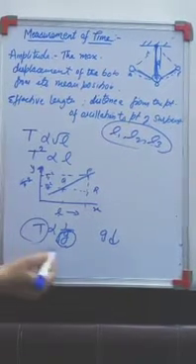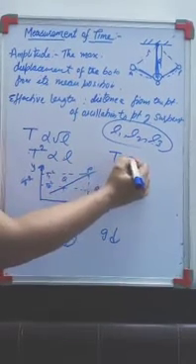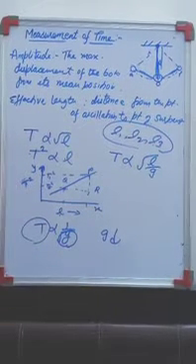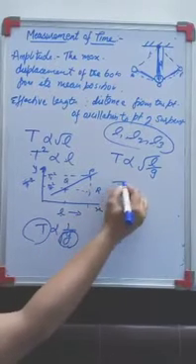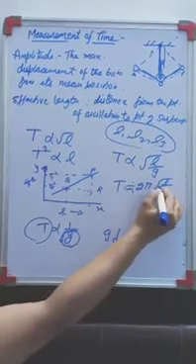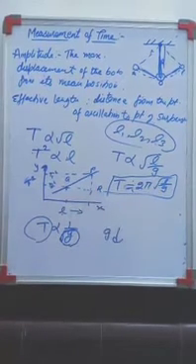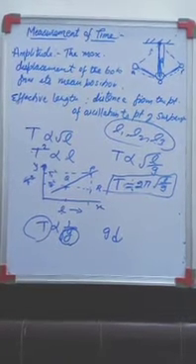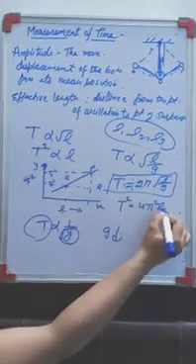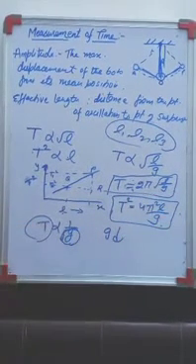So your time period depends upon gravity and upon the length. The relation comes as T is proportional to the square root of L upon g. This proportionality is removed by T equals 2 pi square root of L upon g. This is the relation between time period, length and gravity of the pendulum. Or we can write T square equals 4 pi square L upon g. You can learn any one of the relations, either this or this.